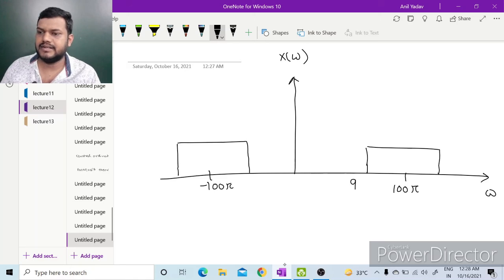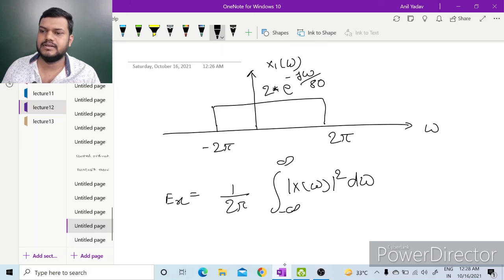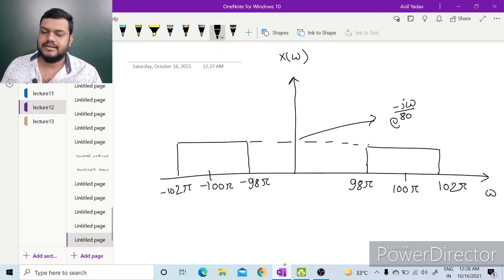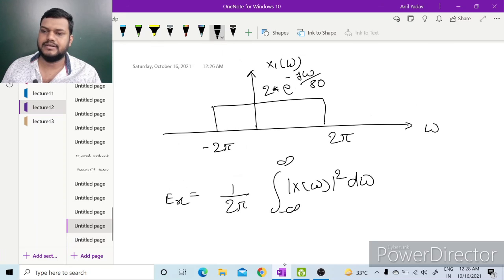This will be from 98 pi to 102 pi, and the amplitude will be e to the power minus j omega by 8, on both the cases. This is the amplitude because 1 by 2 has been multiplied, and the other pulse is from minus 102 pi to minus 98 pi. Now we can calculate the energy as 1 upon 2 pi times the integration under the magnitude square curve.